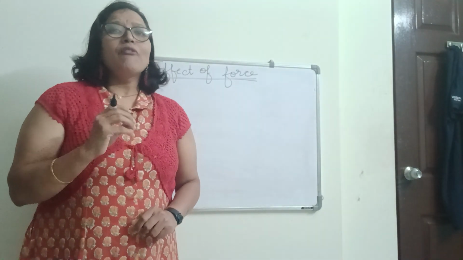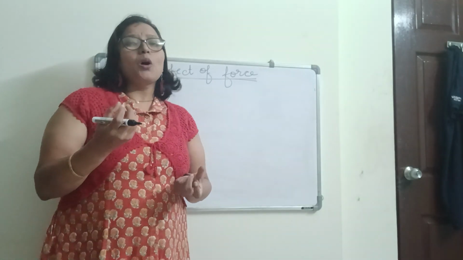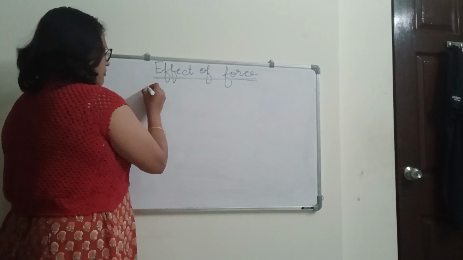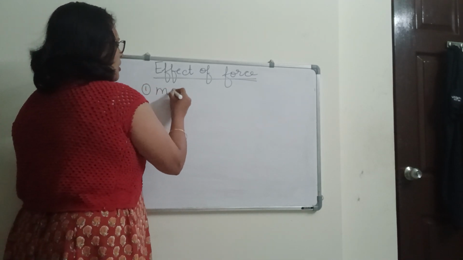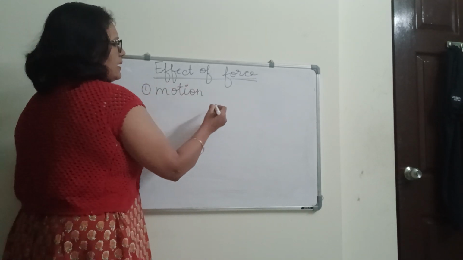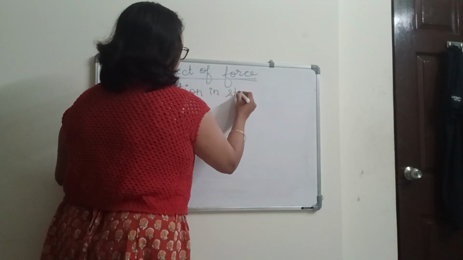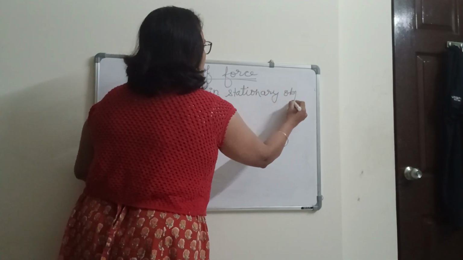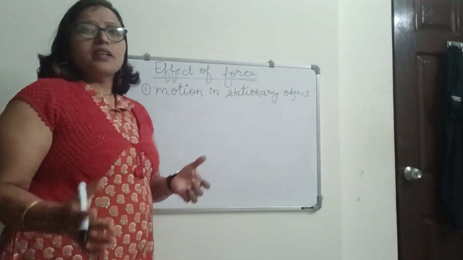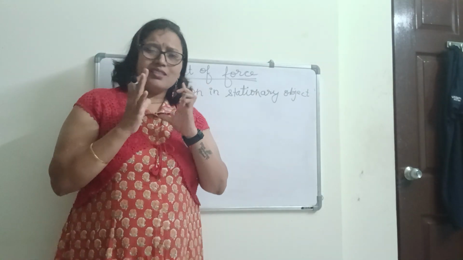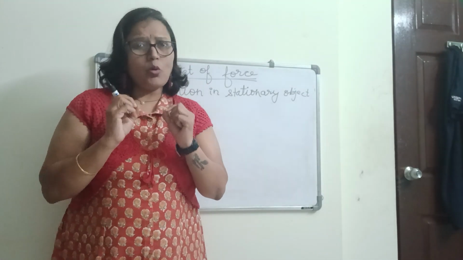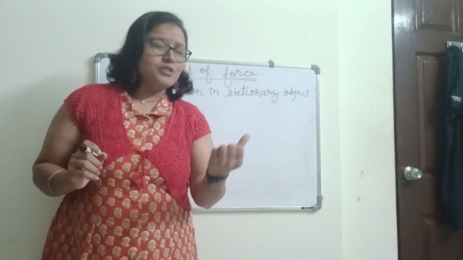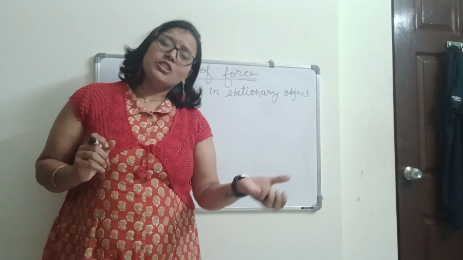The first one: when we apply the force, it causes motion in stationary objects. So what is meant by stationary? Stationary means the objects which are resting. There is no motion. They are just kept there. It is constant. So that is called a stationary object. When we apply the force, the motion will happen in the stationary objects.